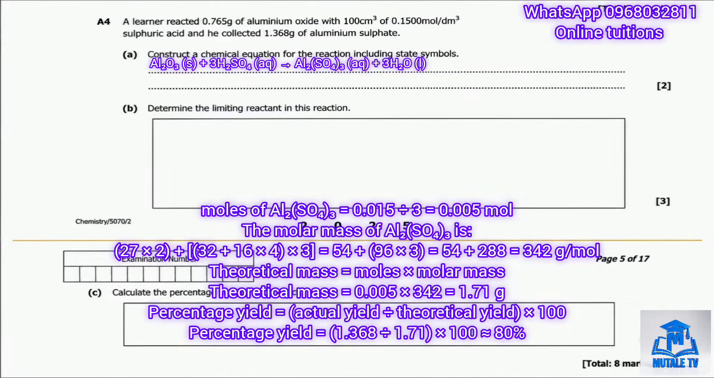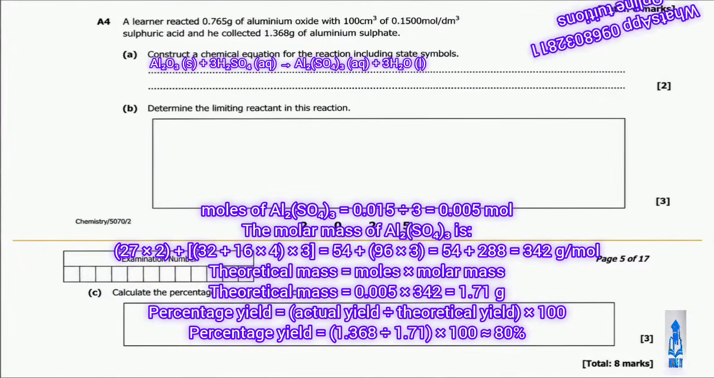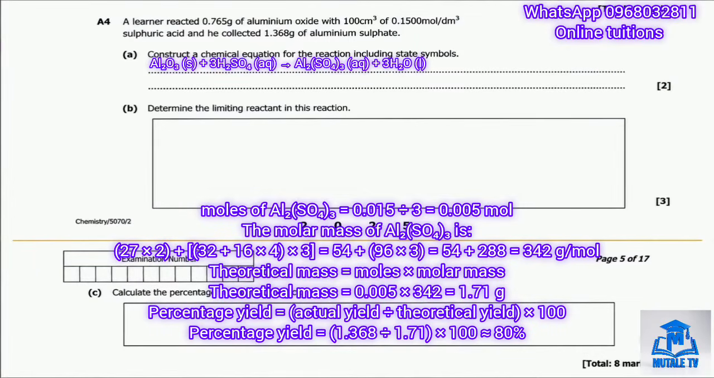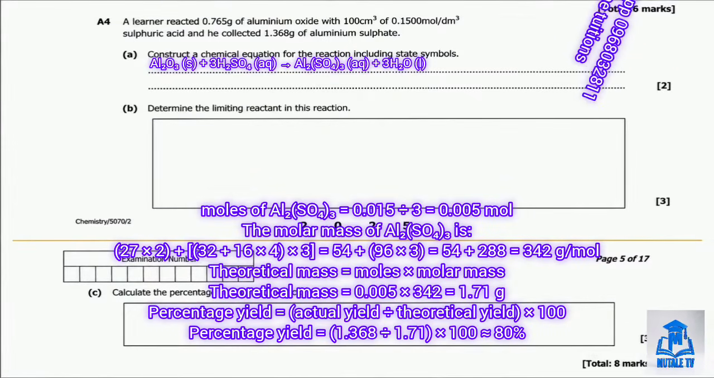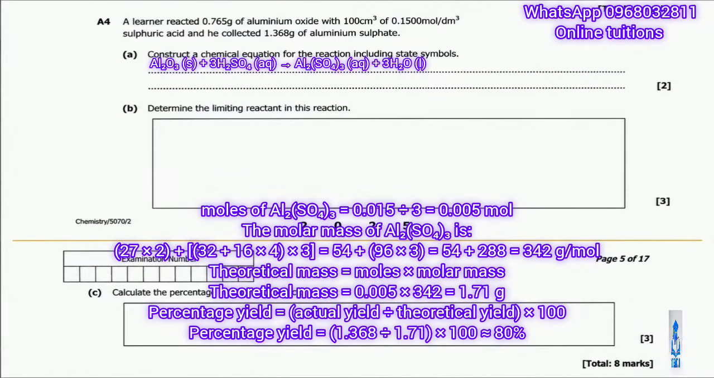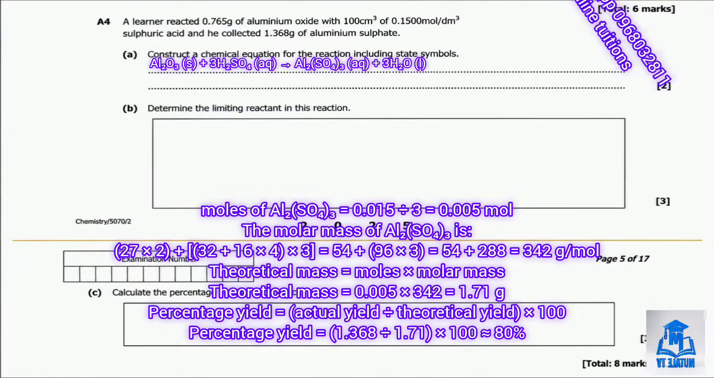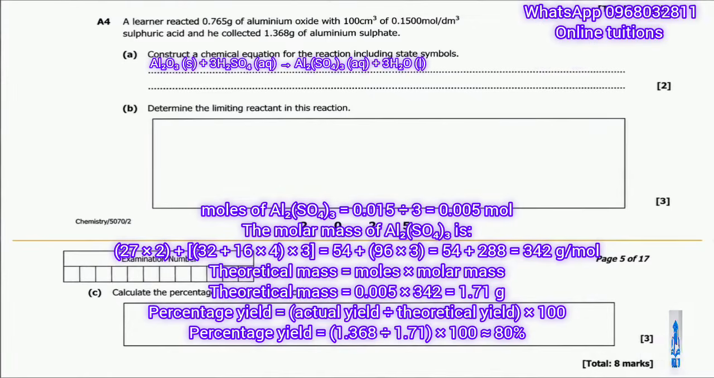From the equation, 3 moles of sulfuric acid produces 1 mole of aluminum sulfate. So 0.015 moles of sulfuric acid would produce 0.015 divided by 3, which is 0.005 moles of aluminum sulfate. The molar mass of aluminum sulfate, Al2(SO4)3, is 27 times 2 plus sulfur 32 plus oxygen 16 times 4, all multiplied by 3, giving a total molar mass of